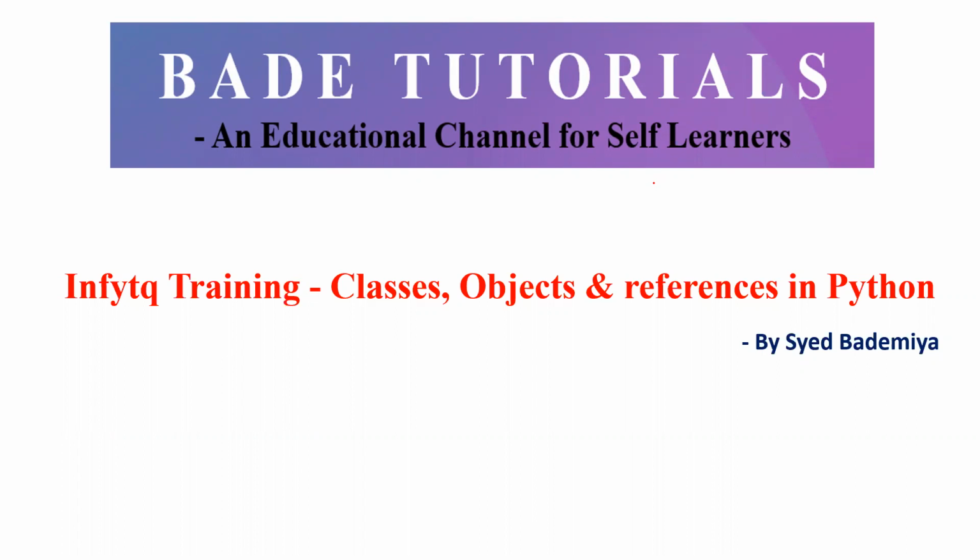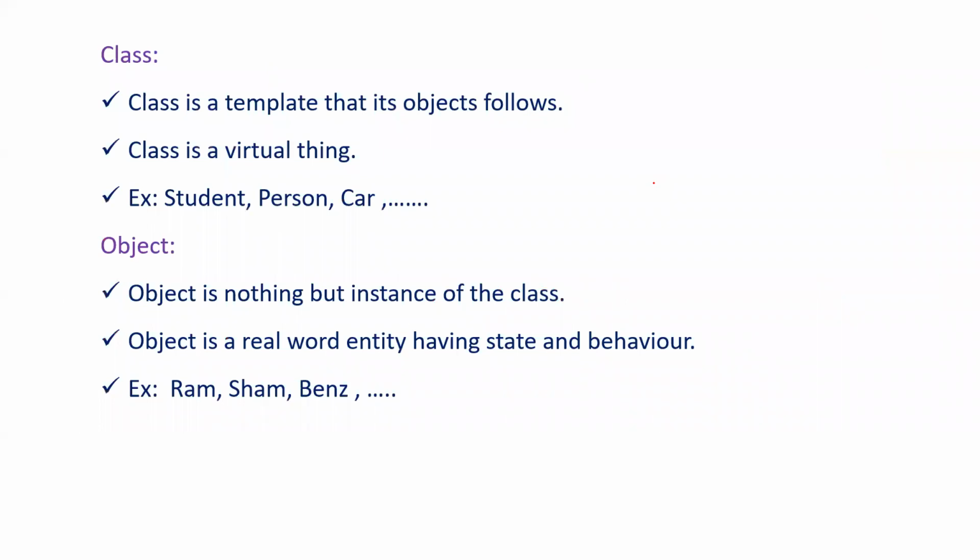Today we are going to see the concepts related to classes, objects and references. A class can be defined as a template that its objects follow, and a class is a virtual thing. It won't exist physically. For example, we can define a class as a student, a person, a car, because as you can see, car is a virtual thing. You can't see a car, but you can see a Benz car, a Maruti car, a Tata's car, because these are all instances of the car. A car will just give a template that its instances need to follow.